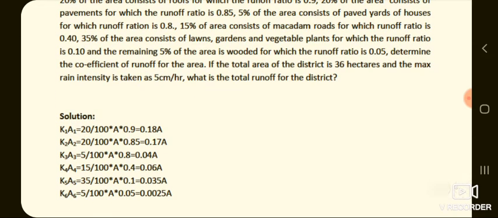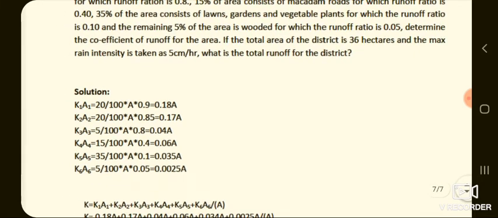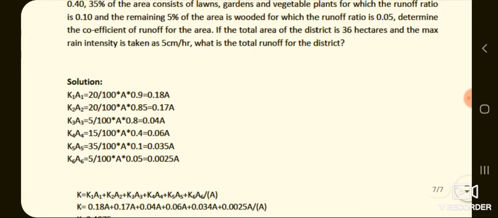15% of area consists of macadam roads for which the runoff ratio is 0.40. 35% of the area consists of lawns, gardens and vegetable plots for which the runoff ratio is 0.10, and the remaining 5% area is wooded for which the runoff ratio is 0.05. Determine the coefficient of runoff for the area. If the total area of the district is 36 hectares and the maximum rain intensity is taken as 5 cm per hour, what is the total runoff for the district?